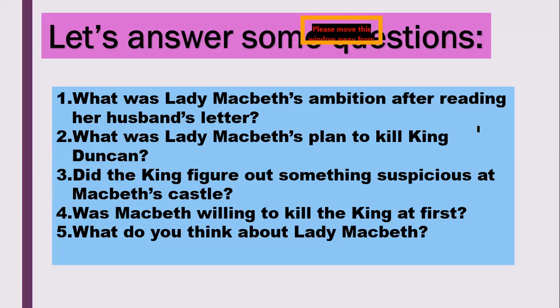You're right. They'll put poison, Abdul Rahman thinks. Okay, the plan was that while the king sleeps, they will give wine and make the guards drunk, and then she and Macbeth will slip in and murder King Duncan. Thank you for the answers. The simple answer would be: what was Lady Macbeth's plan to kill King Duncan? That while the king was on a visit to their castle, they were going to murder him and put the blame on the guards.